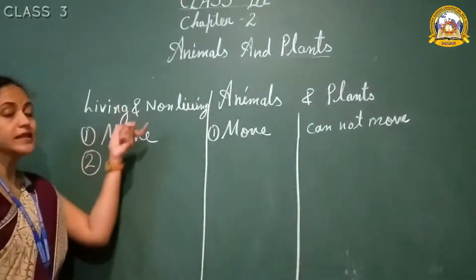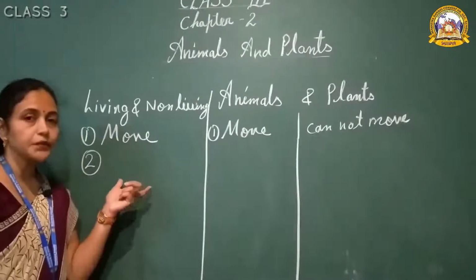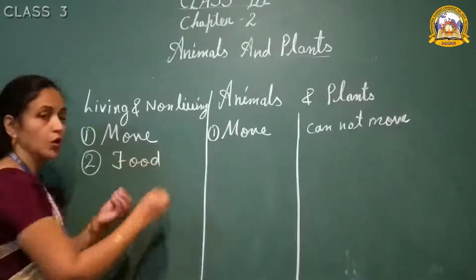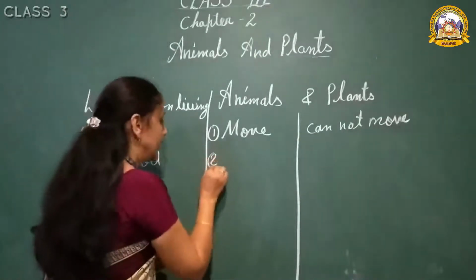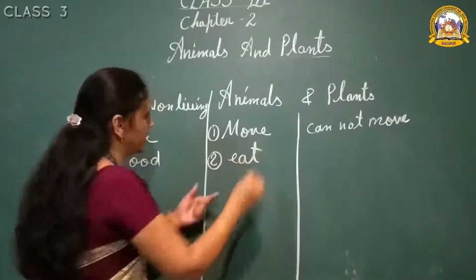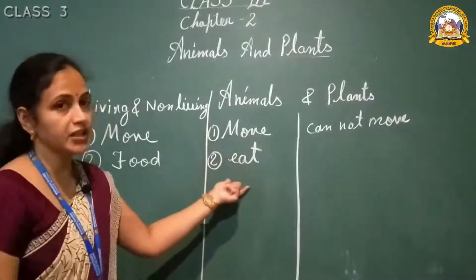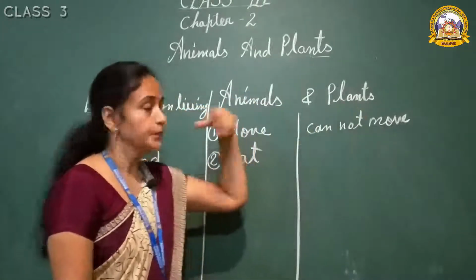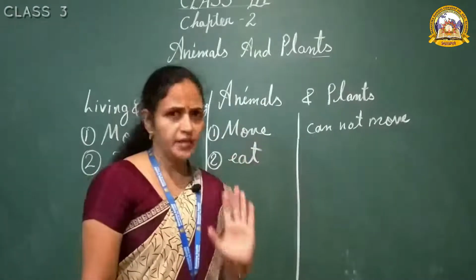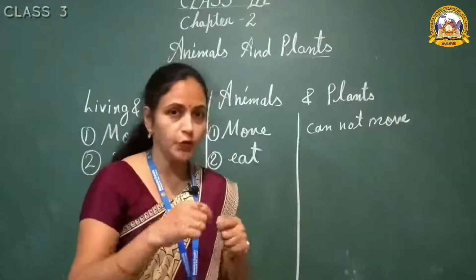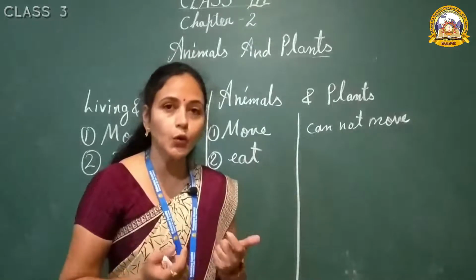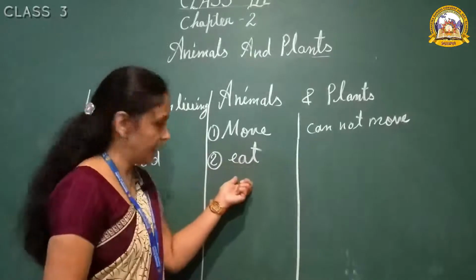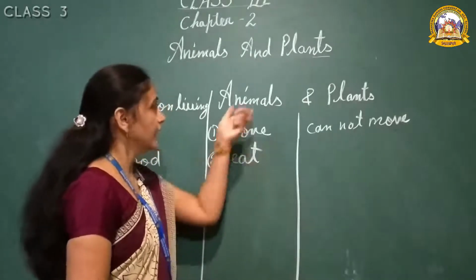What was the second point of this chapter? Second point, food. Did you remember? Food. Now we will write here eat. We will not write here food. We will write here eat. Eat means food habit of these plants and animals. So animals having kitchen to cook the food? Yes or no? No, they haven't. So our second point is eat.